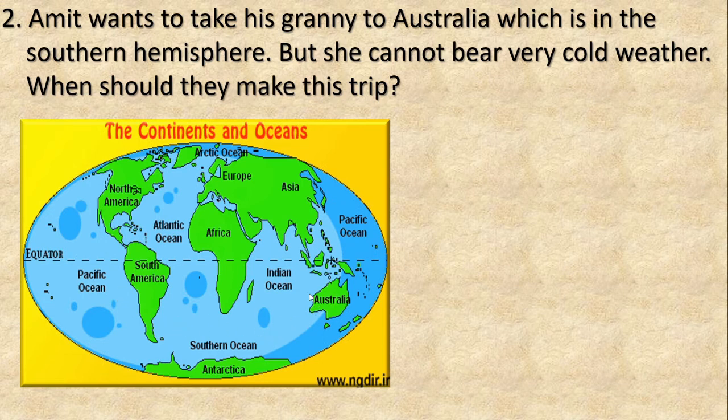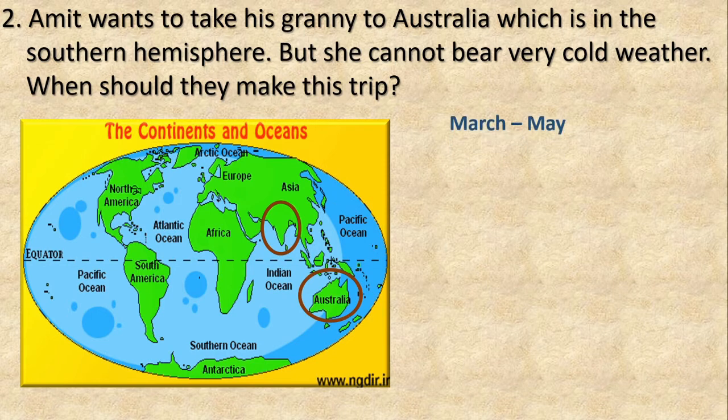Okay. Now see, this is Australia and it is located in the southern hemisphere. And where is our India? See here. Yes, India is our country and it is here in the northern hemisphere. So the seasons in India and the seasons in Australia differ, right? Now we will study the months of the seasons in Australia.